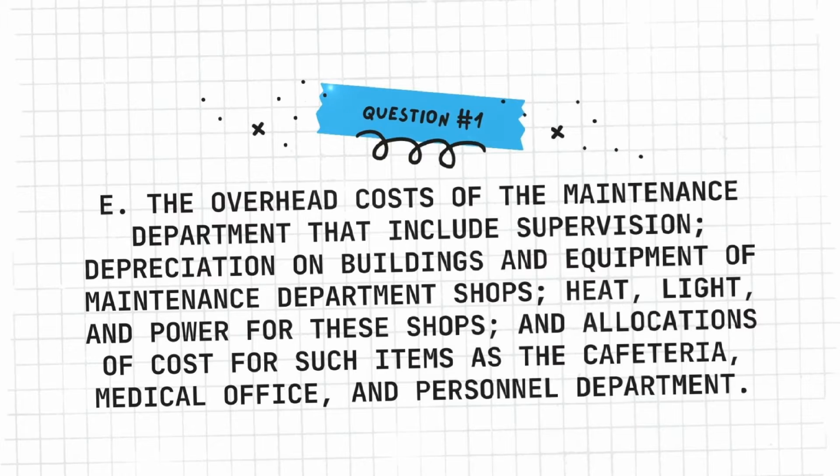The overhead costs of the maintenance department that include supervision, depreciation on buildings and equipment of maintenance department shops, heat, light, and power for these shops, and allocations of cost for such items as the cafeteria, medical office, and personnel department. The overhead costs of the maintenance that include supervision of the following, as stated, should use the accrual accounting method due to the fact that it tries to match the expenses with the revenue of the company.